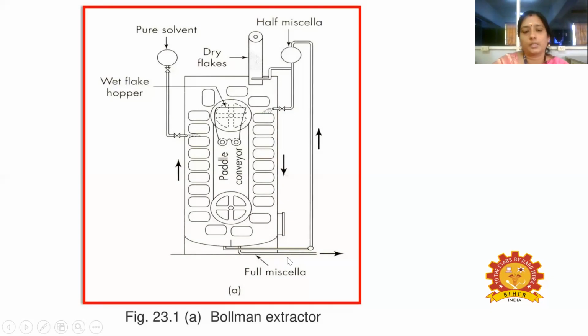Complete oil extraction will be carried out in this counter current manner, because the solid mixture is passing from downwards to upwards. At the same time, the pure solvent is sprayed into the buckets from top to bottom. So both are following the counter current manner. Once the full miscella is separated, we will have the completely extracted product.